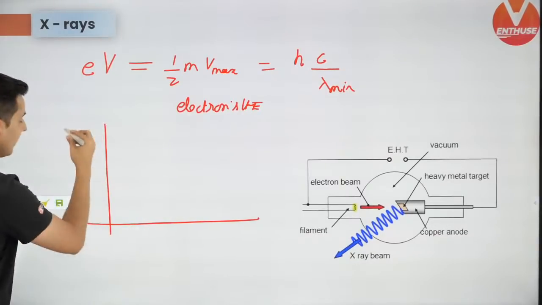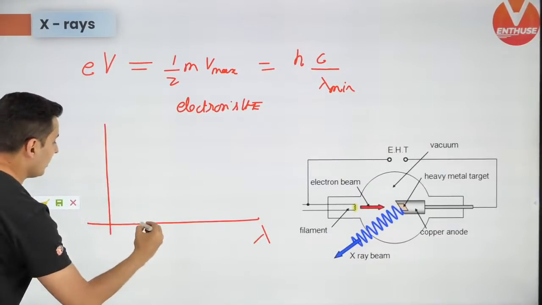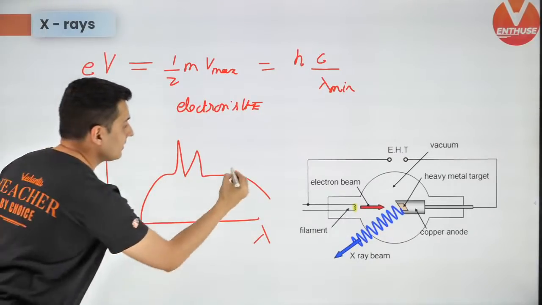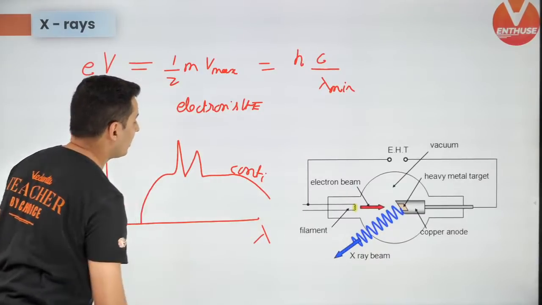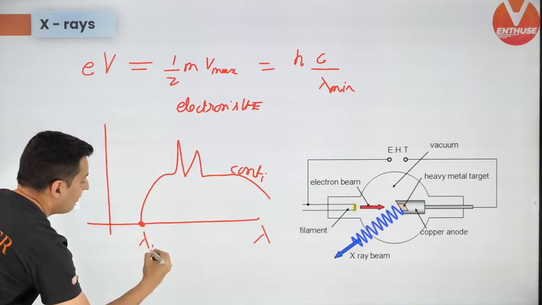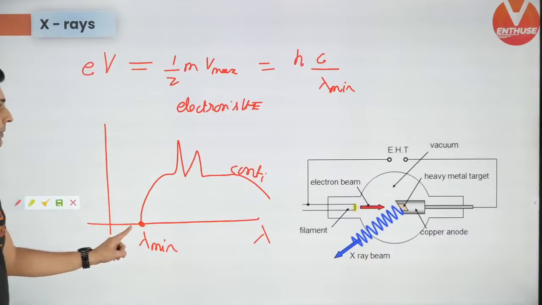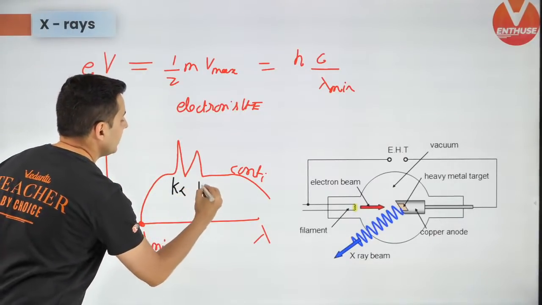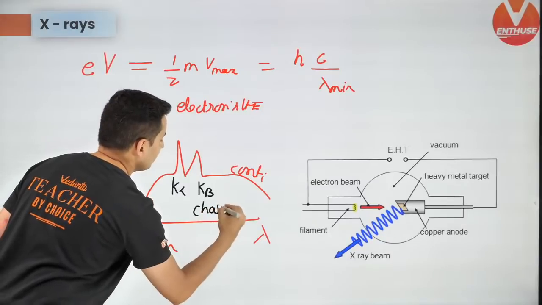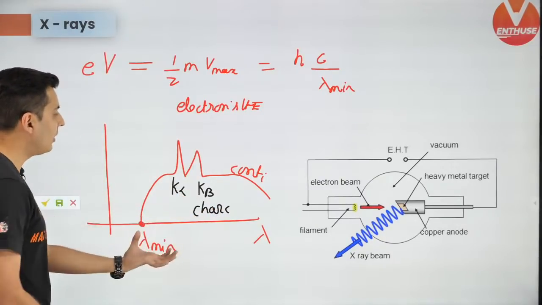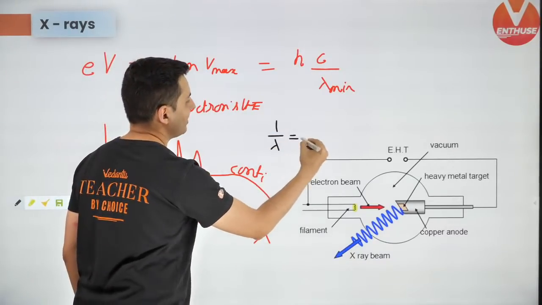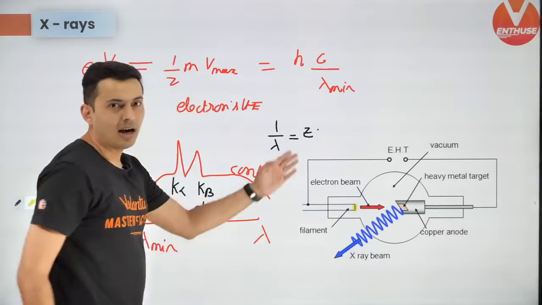So in the X-ray graph, if you recollect, there are two kinds of X-rays. One is characteristic, one is continuous. In continuous X-ray, this is lambda minimum. If they ask you lambda minimum, this is how you're going to find it. K alpha, K beta, which are characteristic X-rays, can be found using that formula, 1 upon lambda equals Z Rydberg's constant.